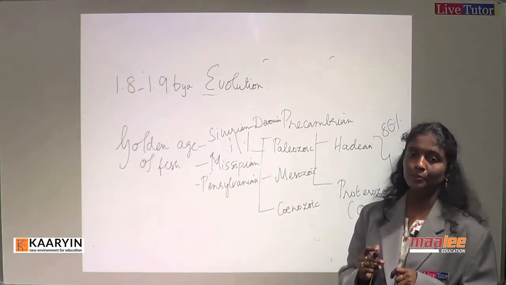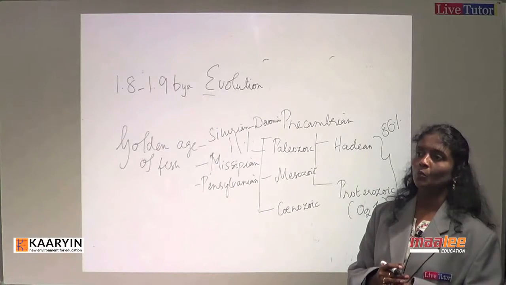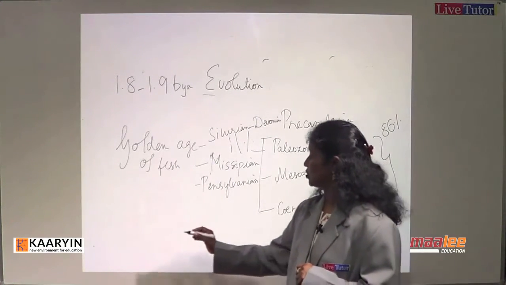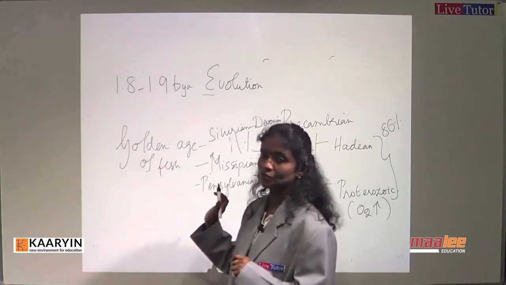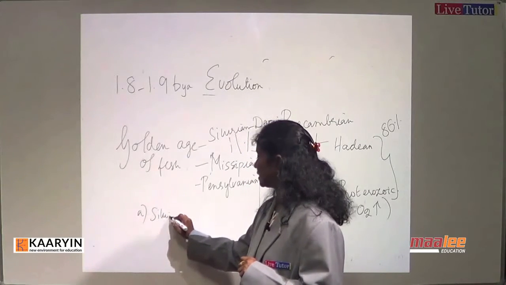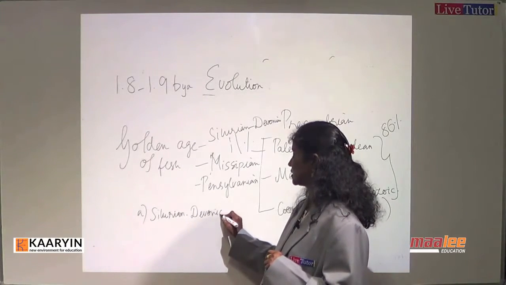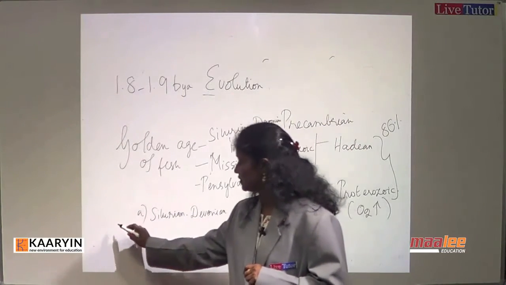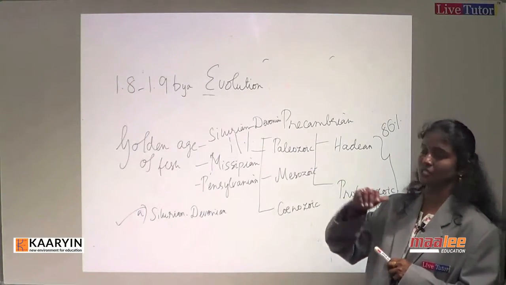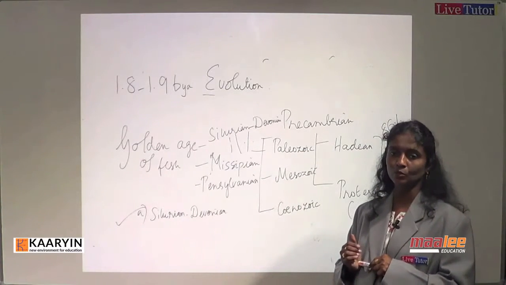From the question point of view, this question is repeated many times. What they have asked is, which one of the following is the golden age of fish? The choices given to you would include Silurian, Devonian, which is the right answer. Pennsylvanian and Mississippian are not the right answer. So we have to understand that the Silurian, Devonian era will be the right answer.